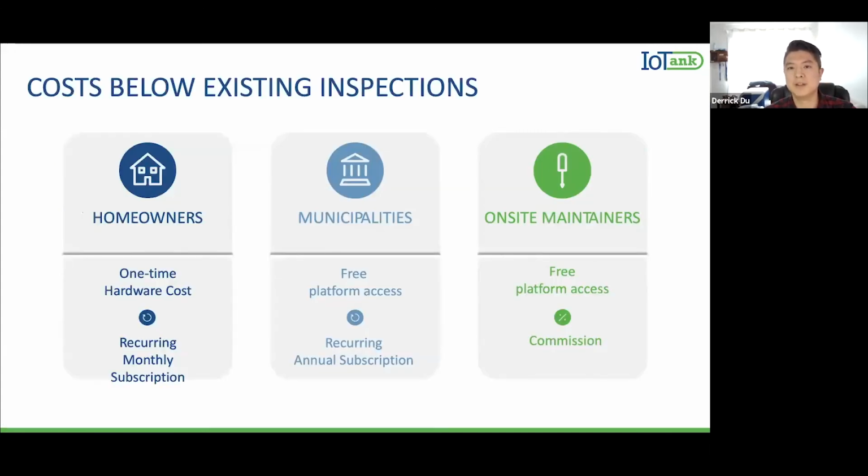IoTank will have multiple revenue streams. Our primary revenue stream will be with homeowners, where we'll have a one-time affordable hardware cost and a recurring monthly subscription fee. With municipalities, our platform will be completely free, except for any value-added services where we'll have an annual subscription fee. And for on-site maintainers, it'll also be free, but they'll have a % commission charge on any services booked with the platform.